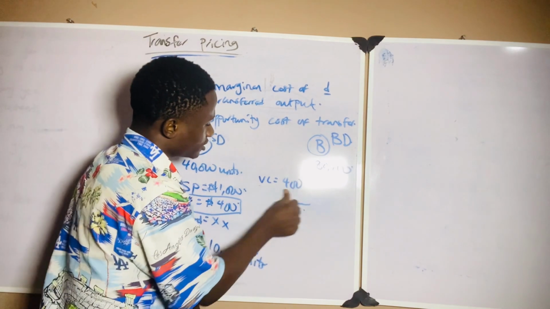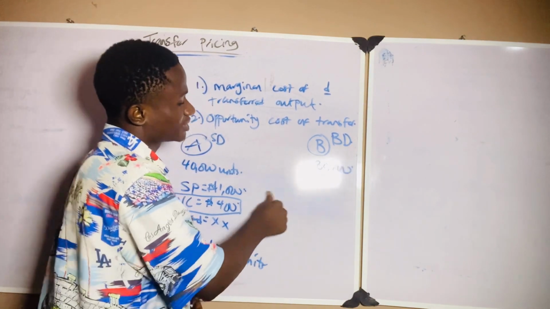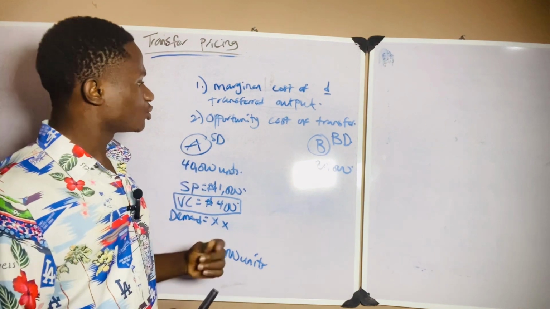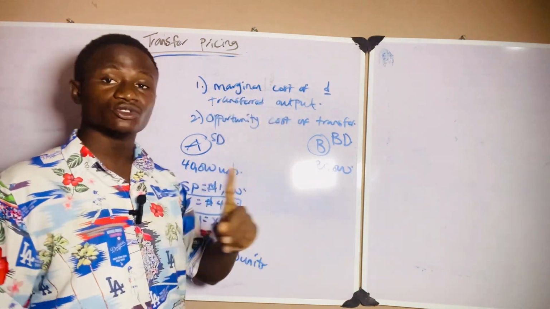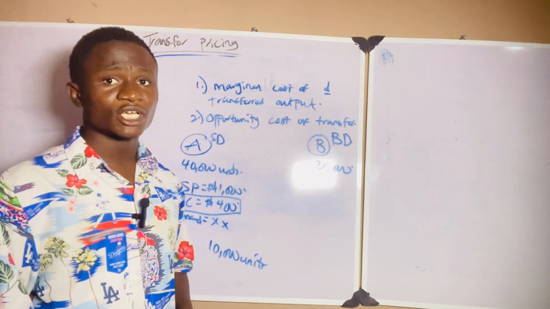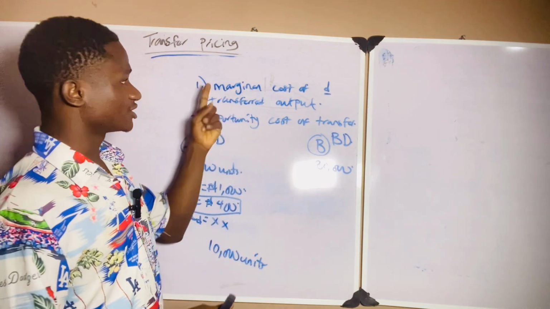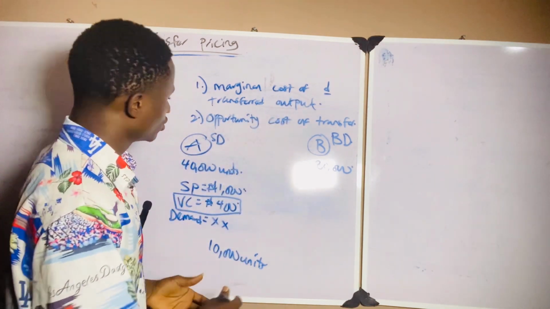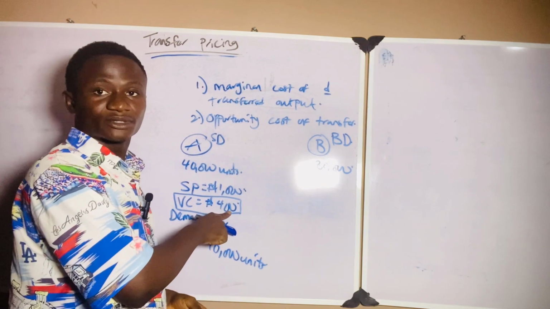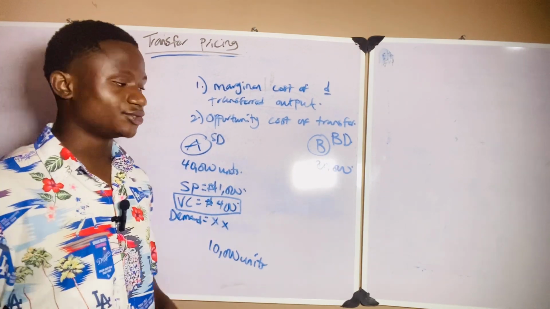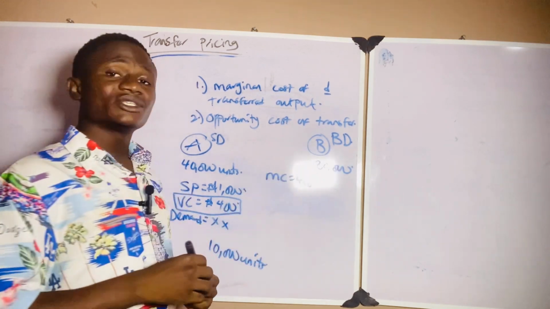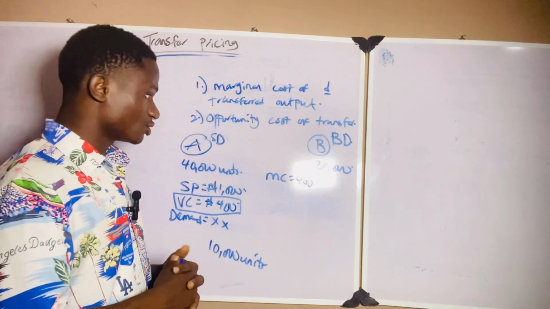Now, let's calculate the transfer price. What is the marginal cost? Because that's the first thing you reckon with when doing transfer pricing. What is the marginal cost of the transferred output? The marginal cost is still 400 naira, because 400 naira is the variable cost per unit. Now, is there any opportunity cost?